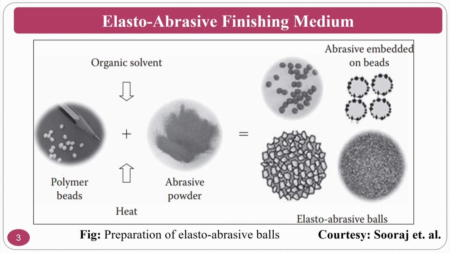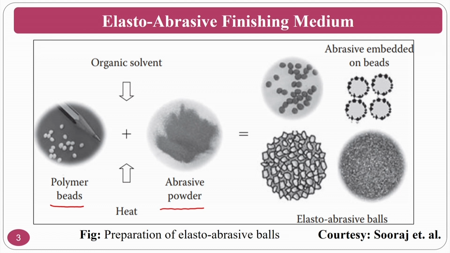You have seen in week 3 how it is a semi-solid, a continuous phase, but here it is a discontinuous phase, because you are going to have the polymer beads or polymer particles, which you blend with an organic solvent and heat up to certain degrees, like 180 or 150 degrees, depending on your polymer and other things. Then you are going to add the abrasive particles.